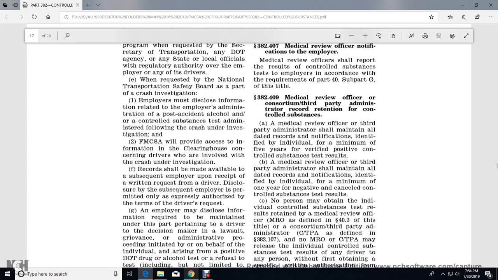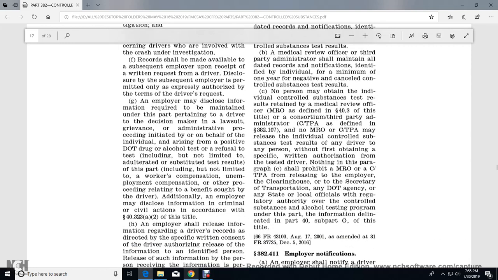382.409, medical review officer or consortium/third-party administrator record retention of controlled substance results. The medical review officer or third-party administrator shall maintain dated records of the notification identifying the individual for a minimum of 5 years for verified positive controlled substance test results, and for a minimum of 1 year for negative and canceled controlled substance testing results.